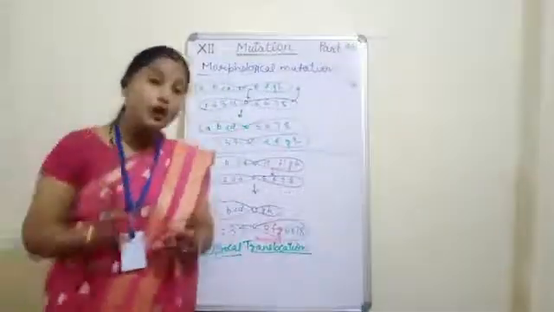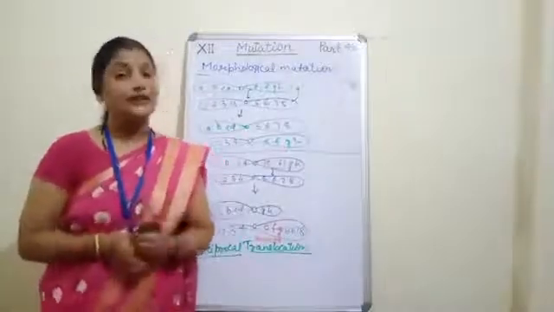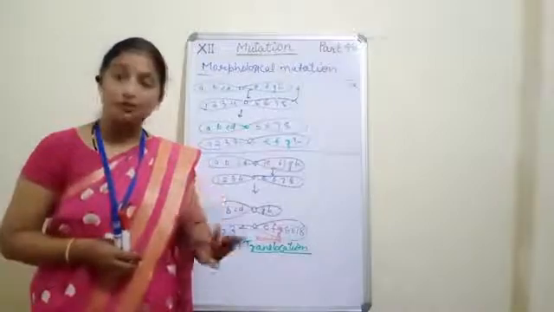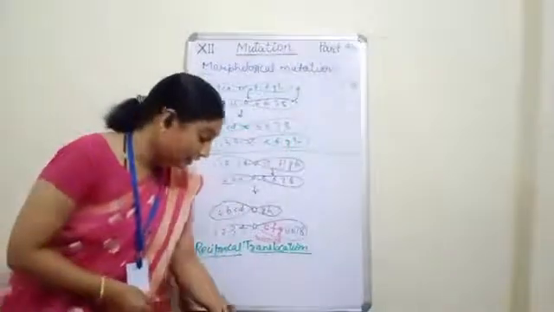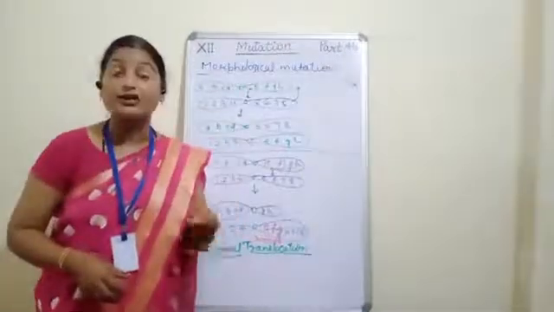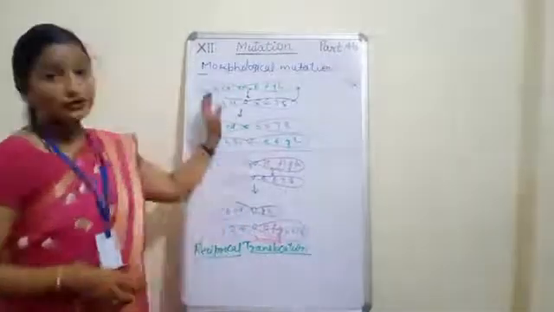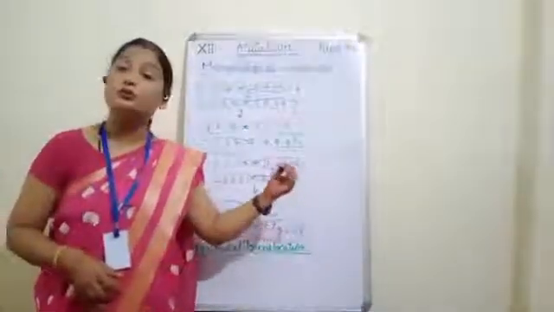Okay students, so this is all about the first type of mutation, that is chromosomal mutation. In chromosomal mutation, we have seen that if there is any change in the structure of the chromosome, then that is called structural or morphological chromosomal mutation.